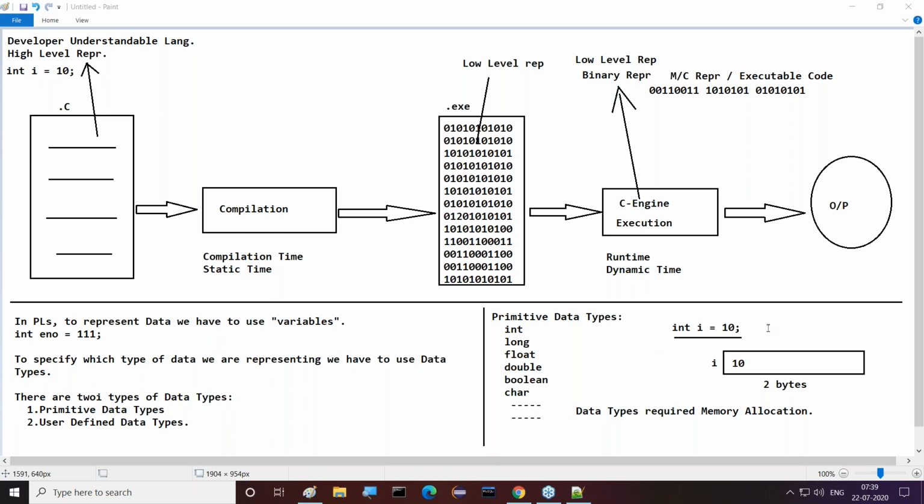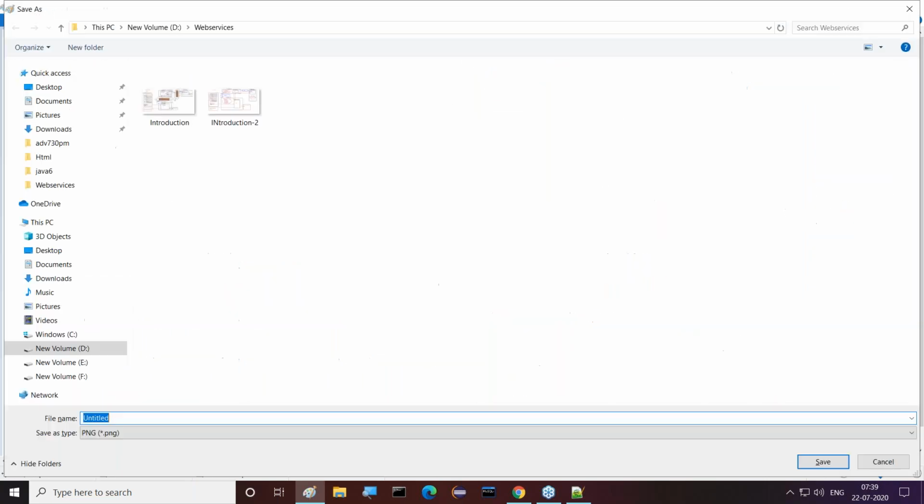What is the conclusion here? When we provide int i is equal to 10, first memory will be allocated for the i variable. Inside this memory, the 10 value will be stored. How is this memory allocated? Because of the data type int. That means data types require memory allocation. That's it. This total basics we require. This type of understanding is required now.